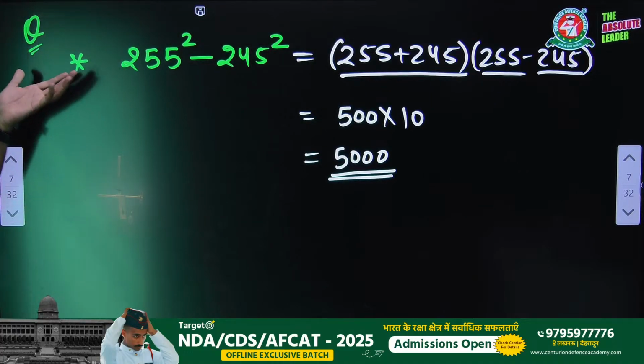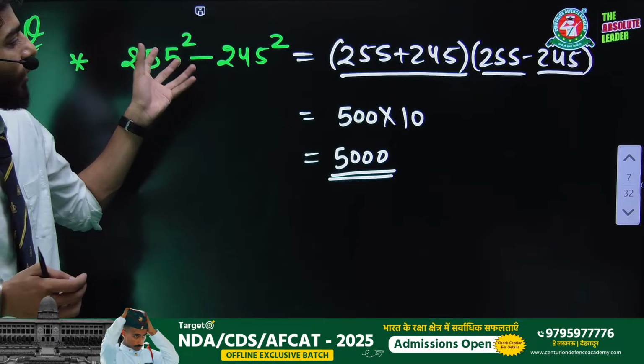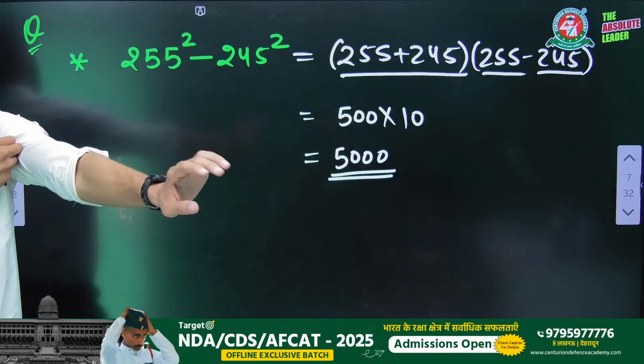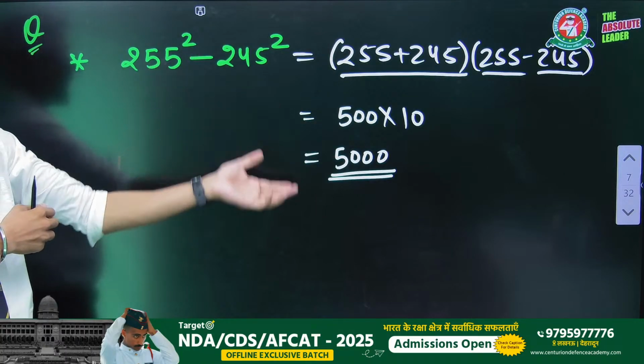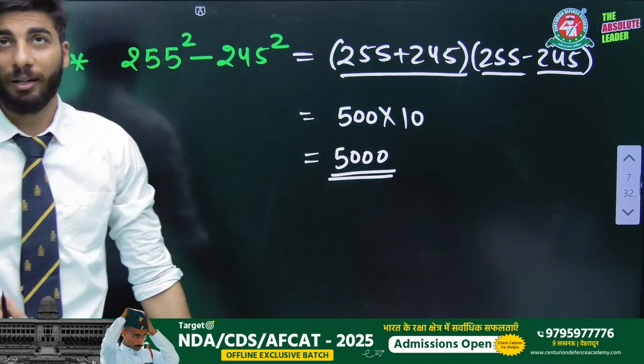Of course, this is the beauty of maths. If you know the basics and basic formulas, then you can solve hard problems in a simple manner. These are very time-taking problems otherwise, but there are very simple things you can do. So 5000 will be your correct answer.